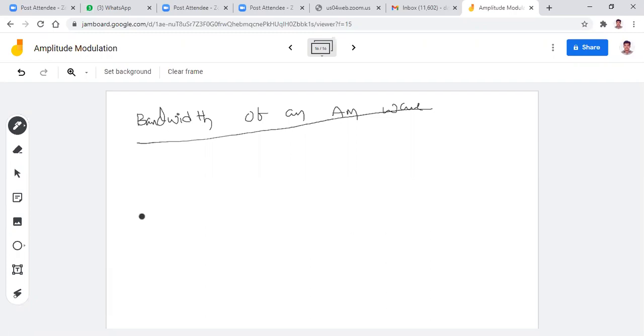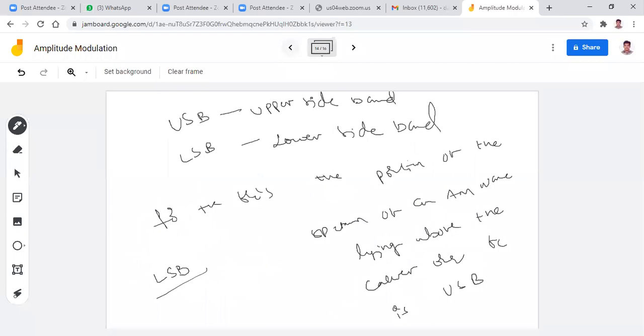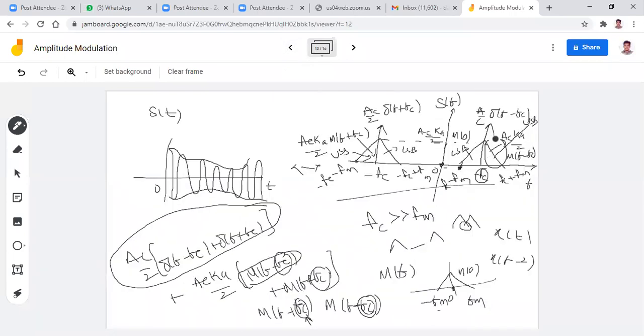So what is the definition of bandwidth? So many times I told you that bandwidth is nothing but the difference between the higher cutoff frequency and the lower cutoff frequency. Is it okay? Now look at the spectrum. Suppose here I want to go for this, that is positive frequencies.